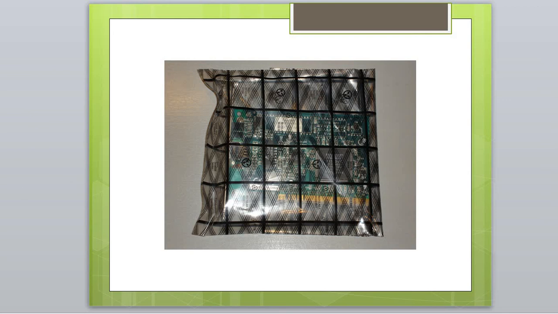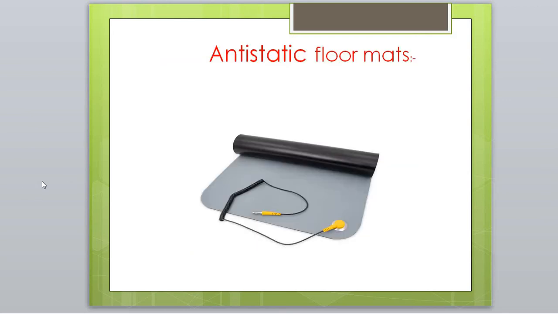Another type of material used to prevent ESD is anti-static floor mats. Usually, these anti-static floor mats are used in manufacturing industries and also in repairing and service stations. It is used to safeguard an individual or equipment like a PC from ESD.